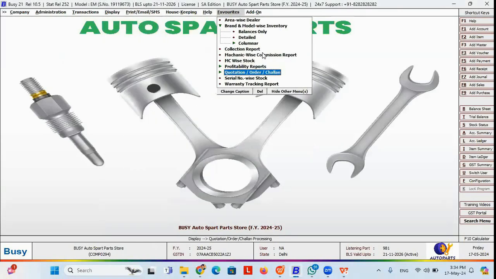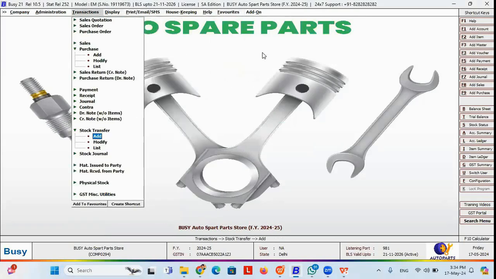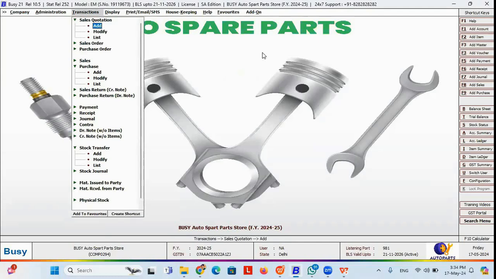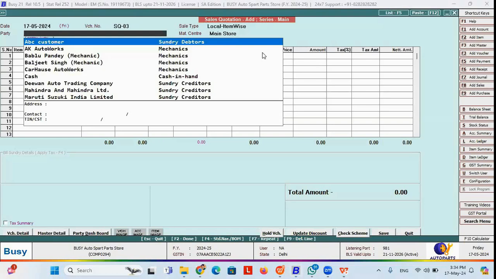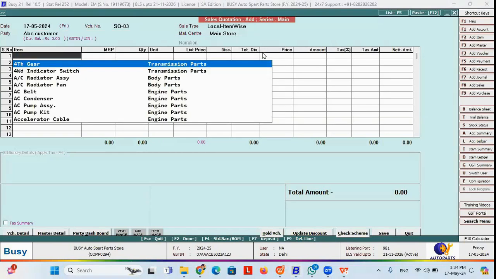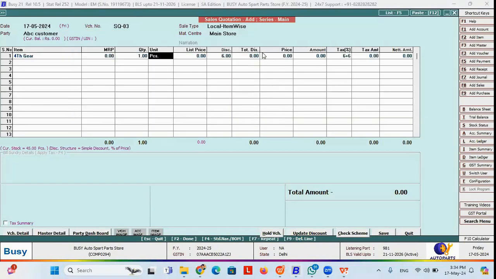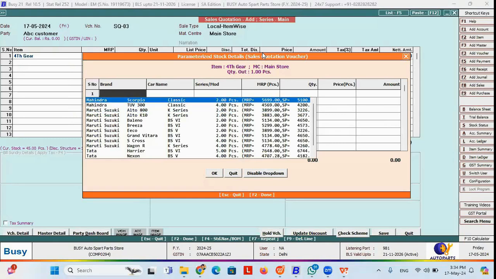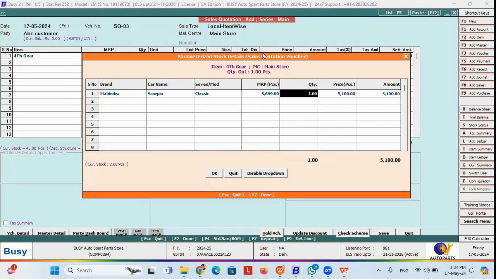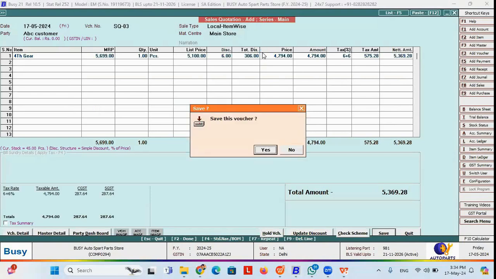Quotation, order, challan. So this is a billing cycle, that means this is an entire cycle. If anybody needs to manage this cycle, and says that I would first record a sales quotation from my customer, then I can go to sale quotation and press the add button. Okay, and I can select the party. Let's say ABC is a customer giving a quotation to me for this item.